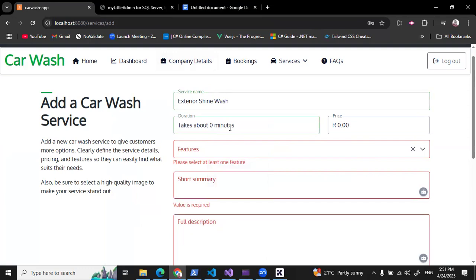Next is the duration. Again, this is the time it takes to complete the service, and this should be in minutes. So let me enter the time it takes to complete the service.